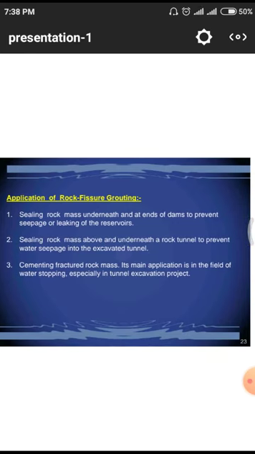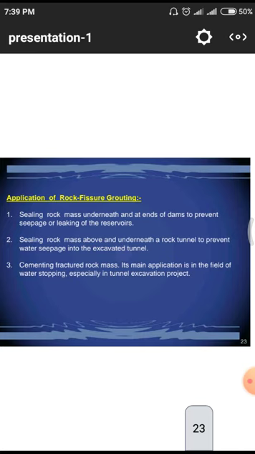Next one is applications in rock fissure grouting. It is sealing the rock mass underneath and at the ends of the dams to prevent seepage or leakage of the reservoirs. Why? Because if a small leakage is there, automatically the total water will be drained day by day, so that after a few months the total water will be removed from the dam due to this kind of leakage. So we have to observe daily, and we have to arrest those leakages by using different grouting phenomena. And sealing the rock mass above and underneath a rock tunnel to prevent water seepage into the excavated tunnels.